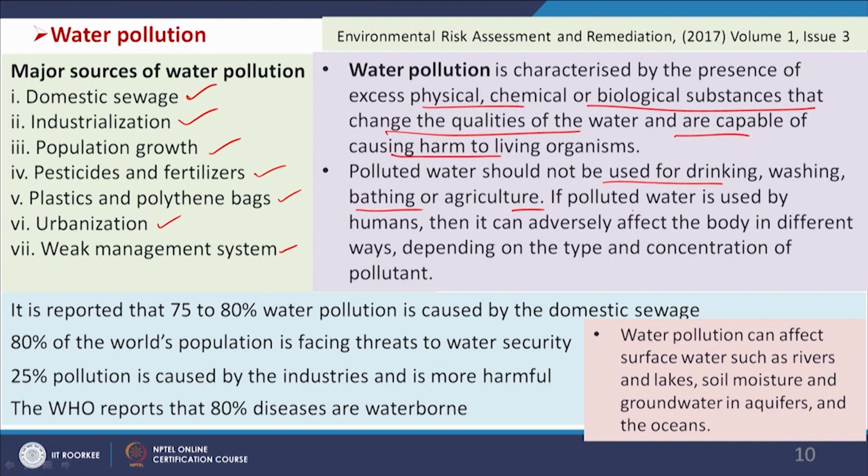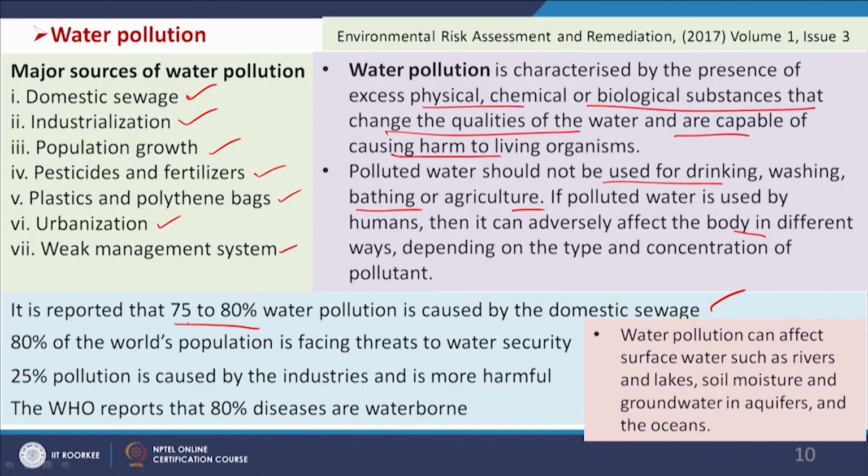If polluted water is used by humans, then it can adversely affect the body in different ways depending on the type and concentration of pollutants. So, it is reported that 75 to 80% of water pollution is caused by domestic sewage. So, this is very good information. There is a debate, or we do not normally know, which one is producing more pollution, industry or domestic. You see here some statistics on it. It is reported that 75 to 80% of water pollution is caused by domestic sewage,